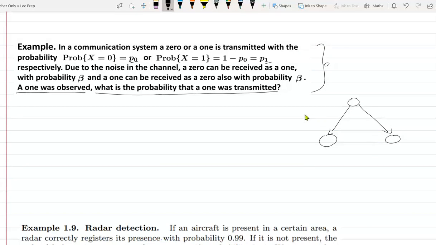Let's call these A0 and A1, where Ai is the event that I send bit i, and i belongs to {0, 1}.